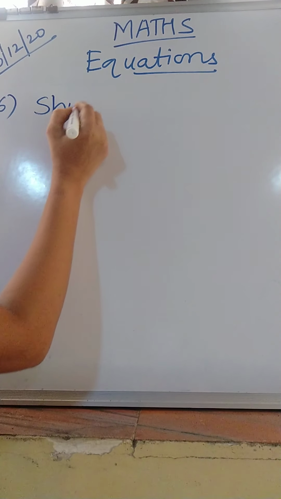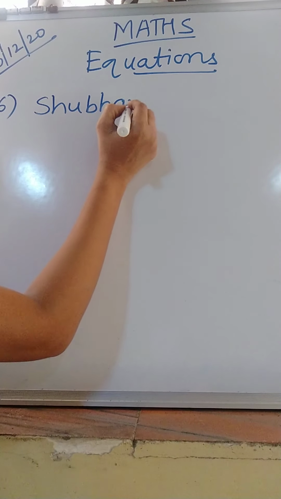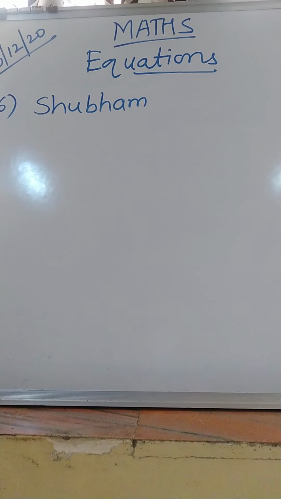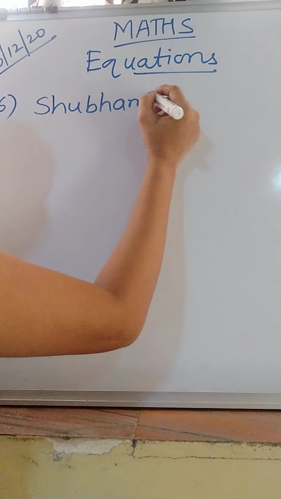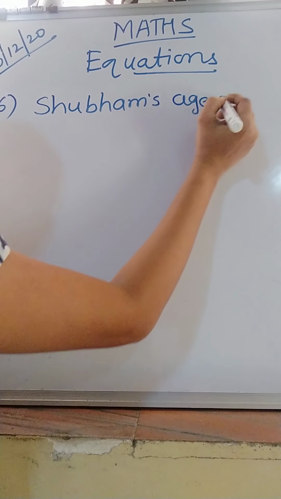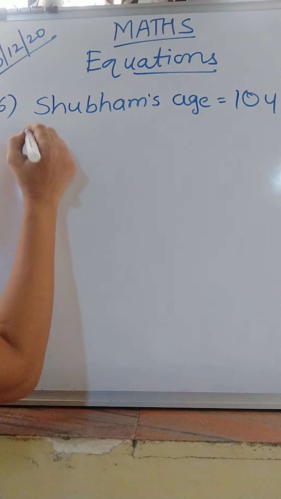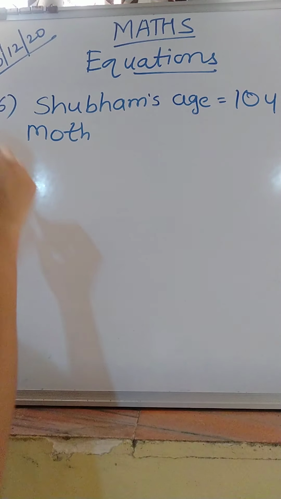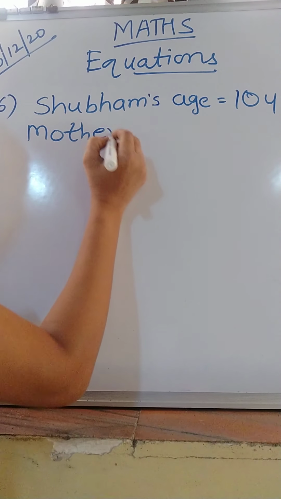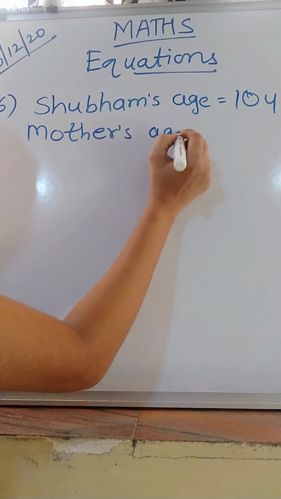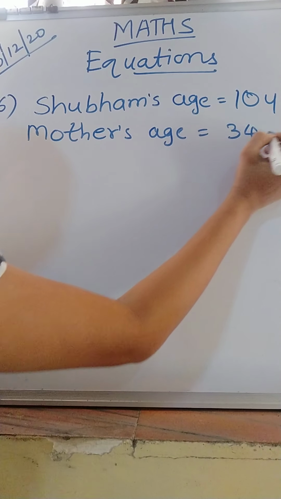So when Shubham was 10 years, obviously his mother was also younger by 2 years. So Shubham's age is 10 years, then mother's age is 36 minus 2, that is 34 years.